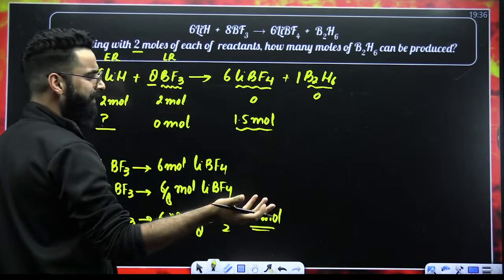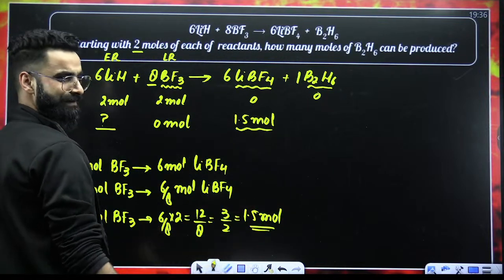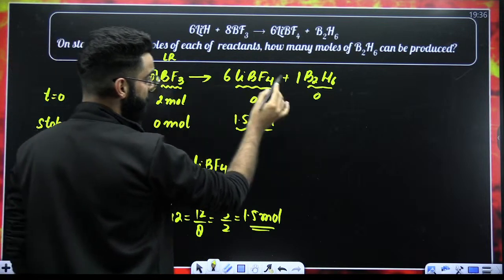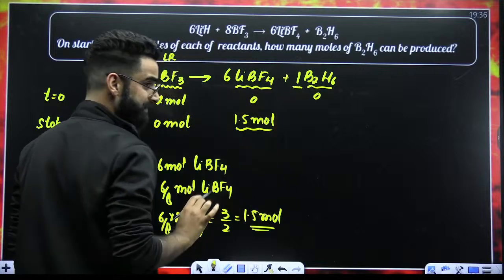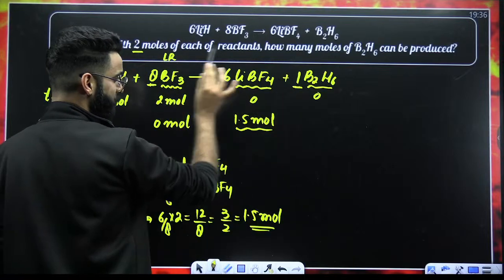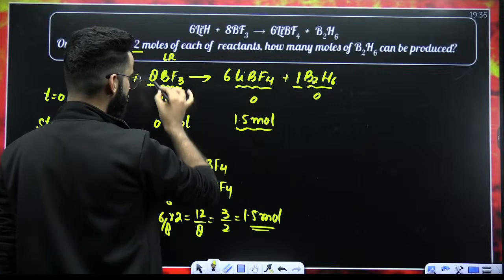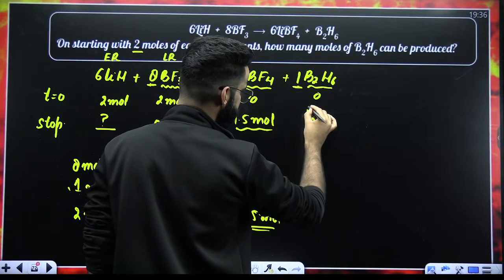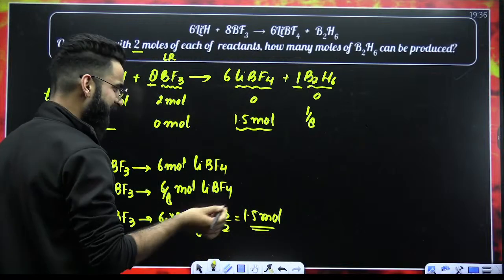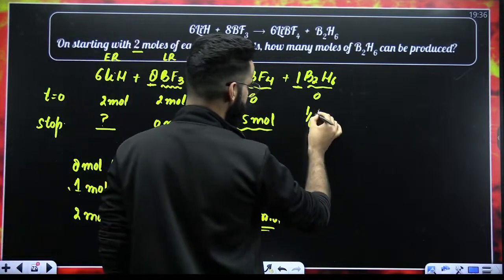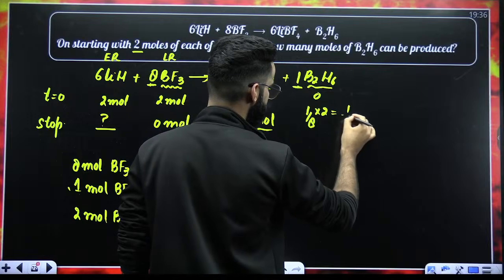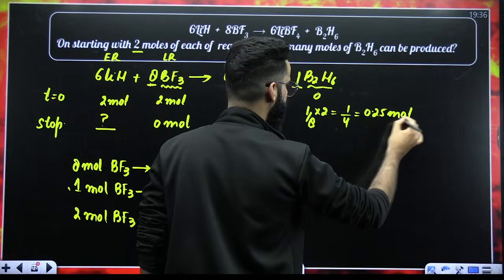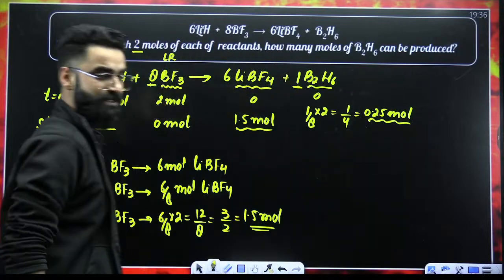You need not write stuff, you can do it directly. 8 moles of BF3 should produce 1 mole of B2H6. 1 mole of BF3 should produce 1 by 8 moles of B2H6. Therefore, 2 moles of BF3 multiplied by 2 gives 1 by 4, or 0.25 moles of B2H6 produced at the end of the reaction.